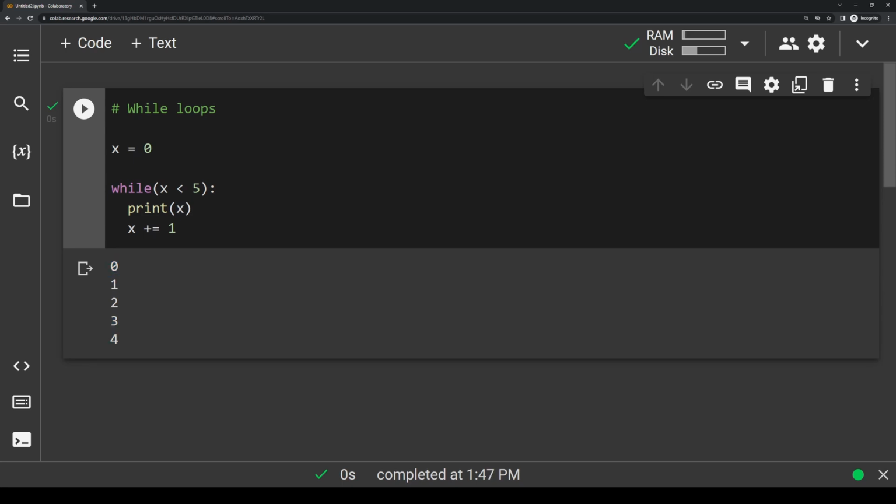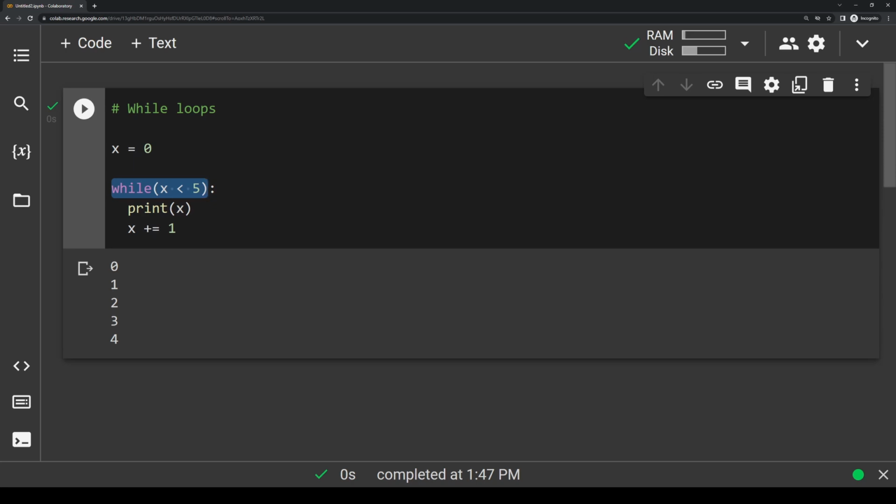So like I said, we start at 0, and then this is true, so we go to the loop body, print 0, then we move x to 1. Then we go here, we print out 1, move x to 2, then we go here, print out 2, move x to 3, and so forth. When we have 4 here, we print out x, and then we increment it to 5, and then we go back up to this header here, and we say, is 5 less than 5?